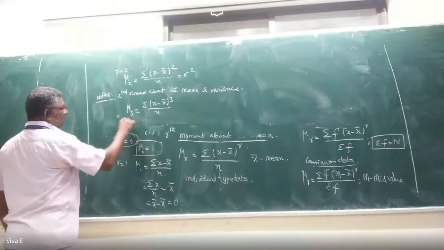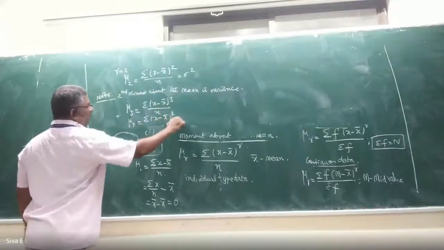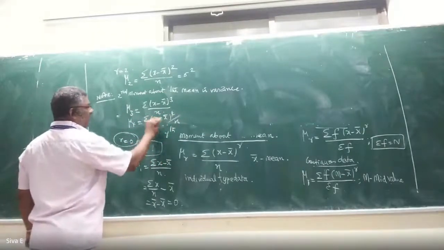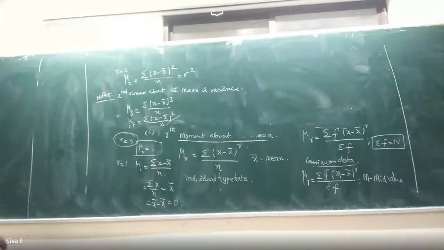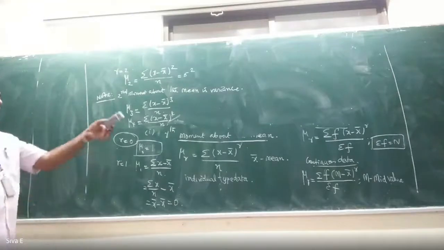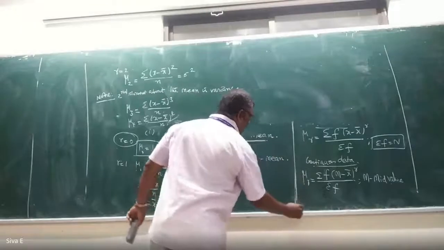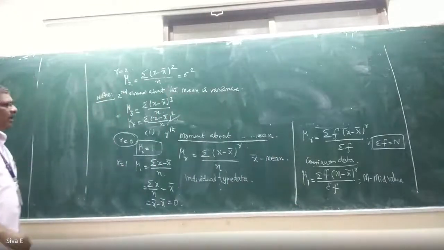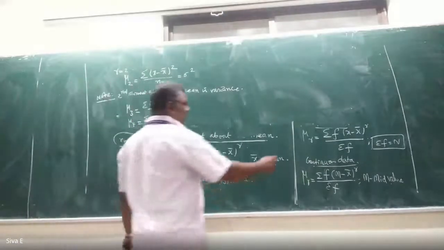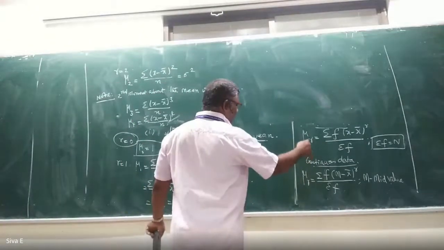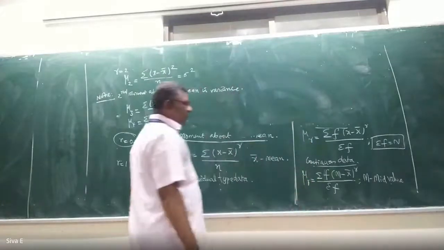Mu 4, you can write that mu 4 also. Mu 4 is summation of (x minus x bar) whole power 4 by n. See, I am writing only for the individual type data. You have to extend that concept to discrete type and continuous type data. Already I have written the discrete type and continuous type data. Here also you can write mu 0, mu 1, mu 2, mu 3, mu 4.